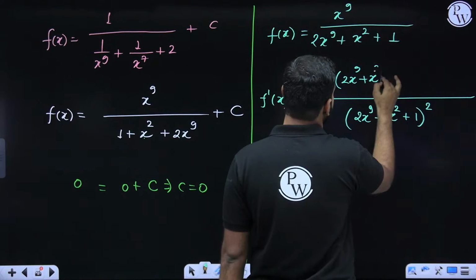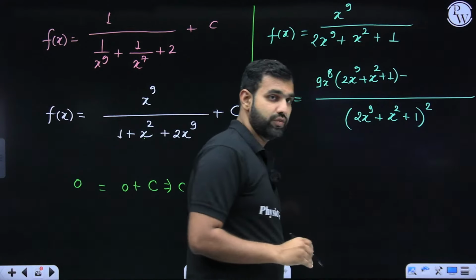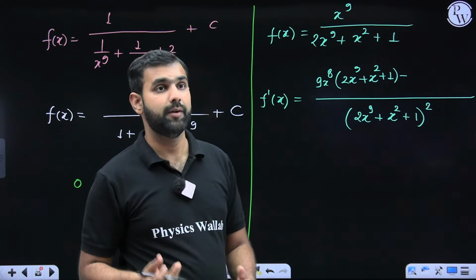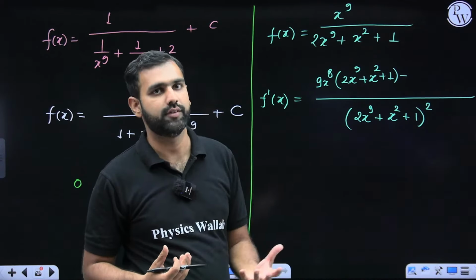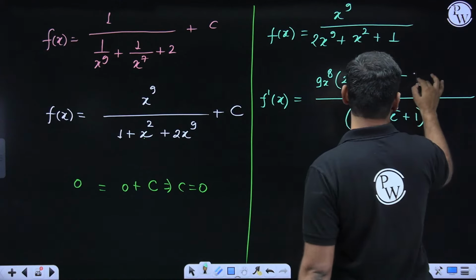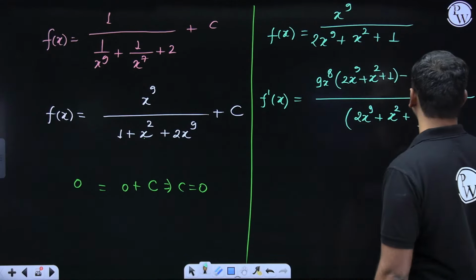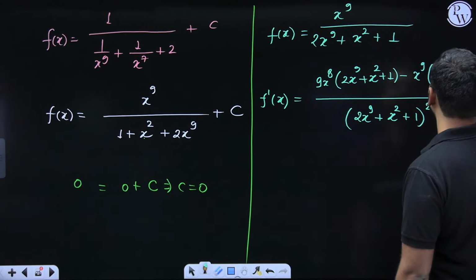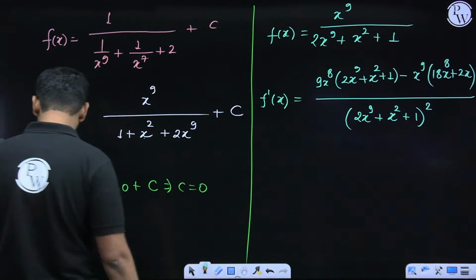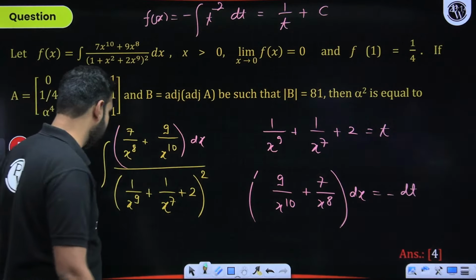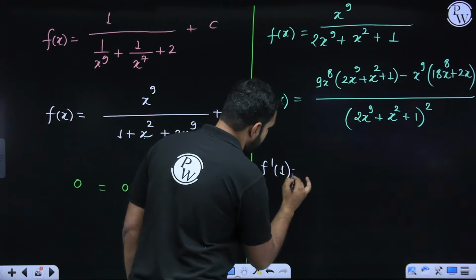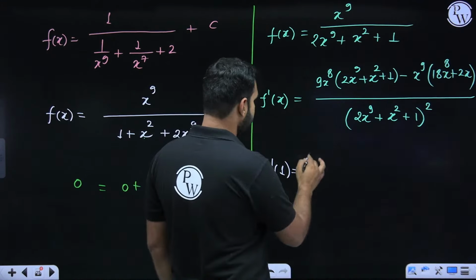This is amazingly lengthy in terms of calculation. A question which is doable but kept deliberately there to keep it lengthy. But we are solving it because with this question, we are learning a lot of concepts, a lot of chapters we are able to revise. With this, the numerator as it is, but the derivative of denominator, that is 18x to the power 8 plus 2x. Now, the next thing which you got to do is you find f dash 1. How do we find f dash 1? I hope it's a very simple task. You can replace x by 1 and you can crack f dash 1. So this will be 9.